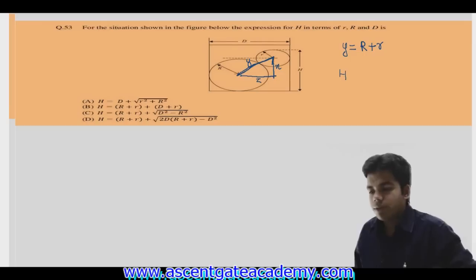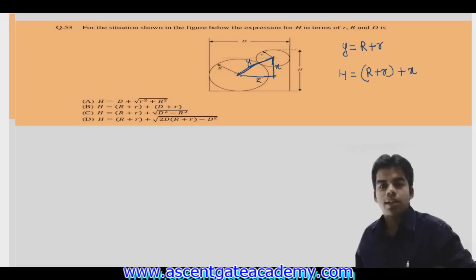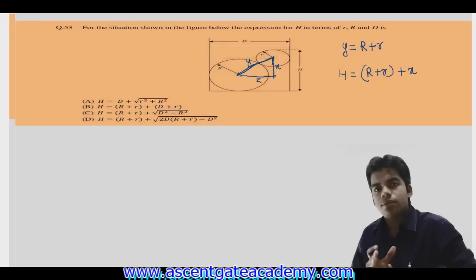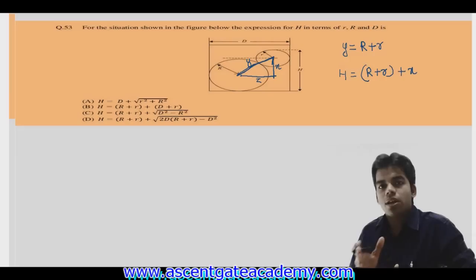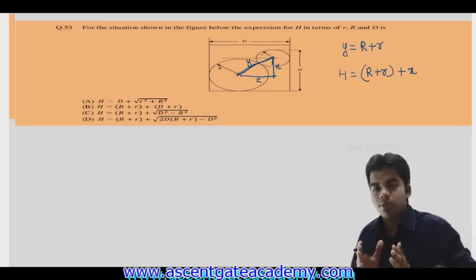So how can we determine this value of H? The value of H will be, from the figure you can see, equal to capital R plus small r plus small x. So what we have to do now is determine small x in terms of capital R, small r and capital D. That is our purpose now. Now how can we determine this small x?